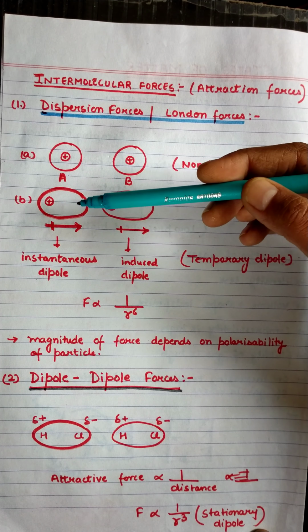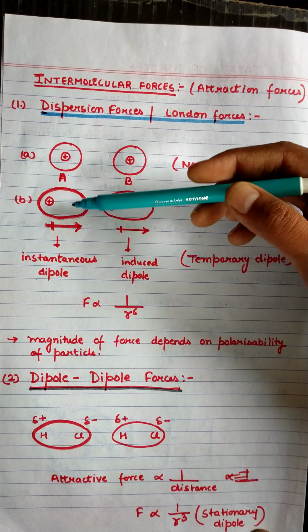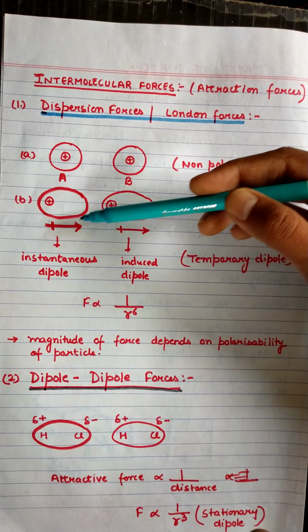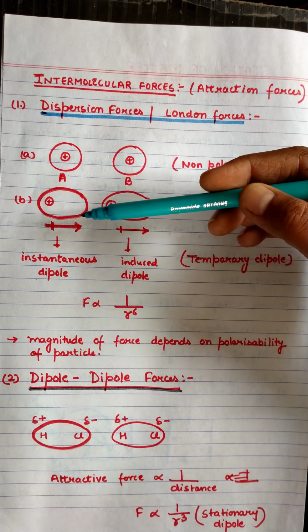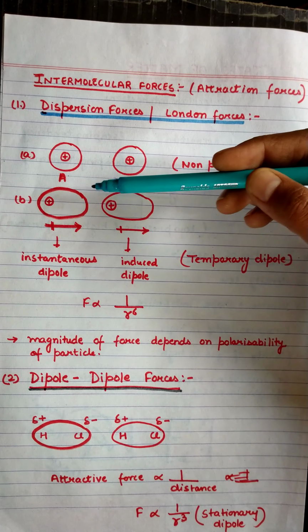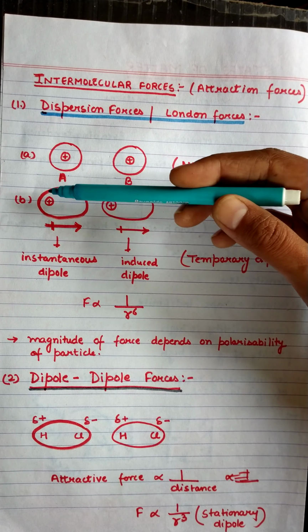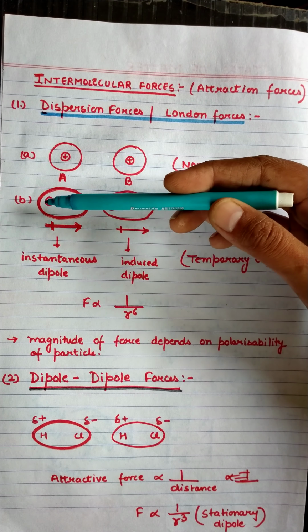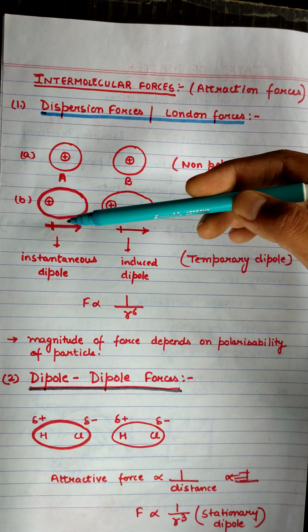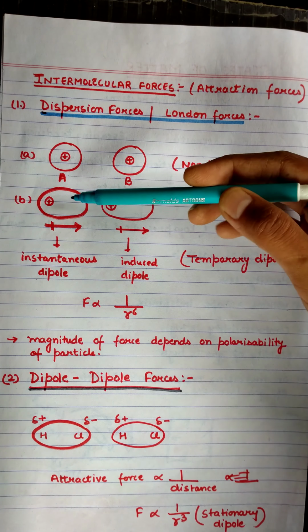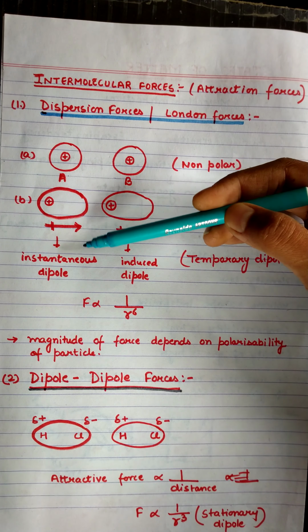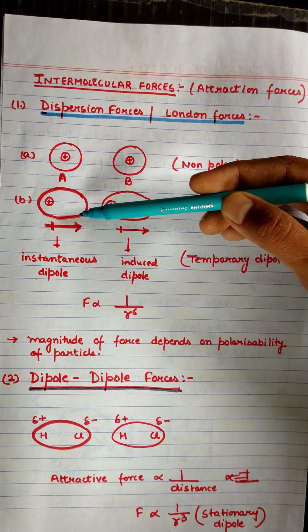But if one of the atoms, like A, gets converted into a temporary dipole, its electrons get shifted to one side and its positive charge to the other side. In that case it becomes an instantaneous dipole, that is, a temporary dipole.